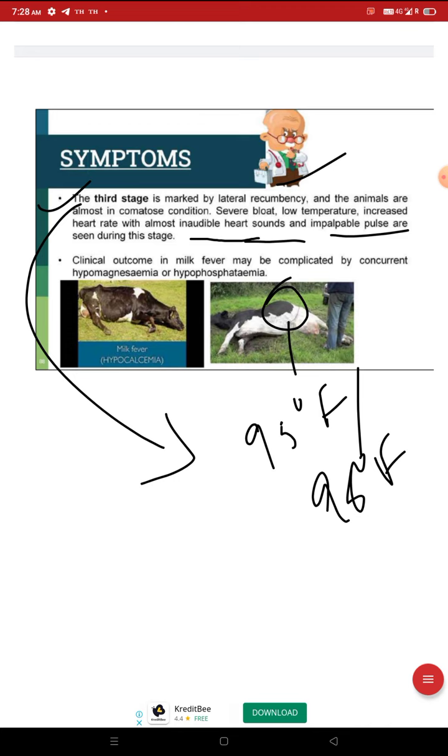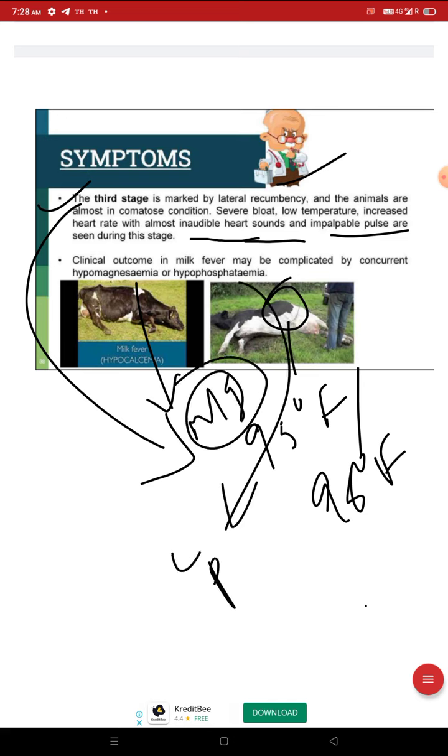Clinical outcome in milk fever may be complicated by concurrent hypomagnesemia or hypophosphatemia. Hypomagnesemia, magnesium is less in the body, and hypophosphatemia, phosphorus amount also less.